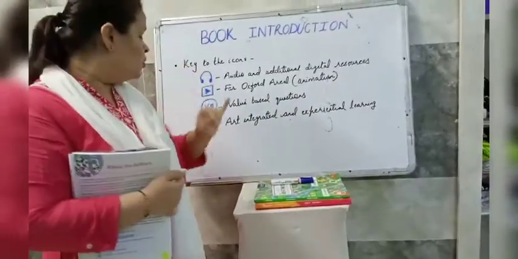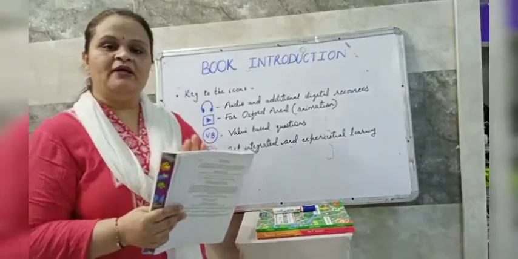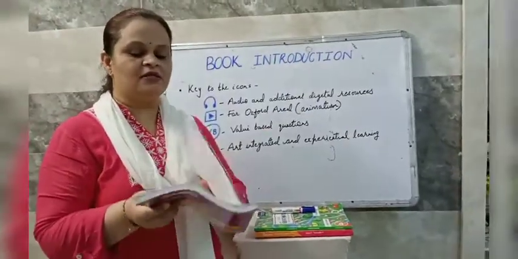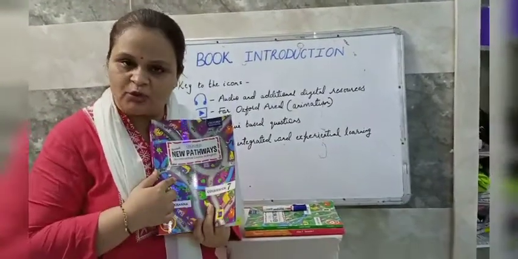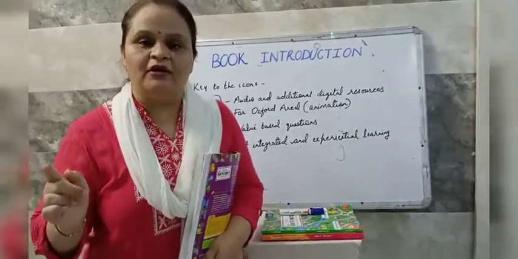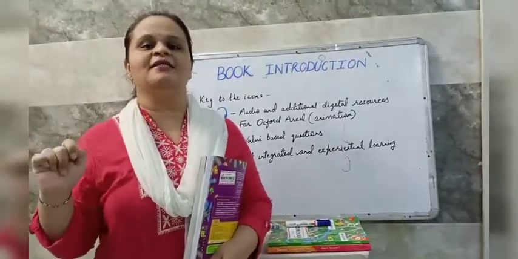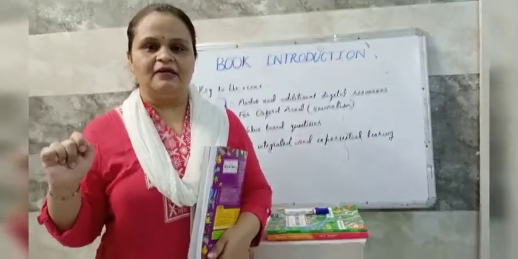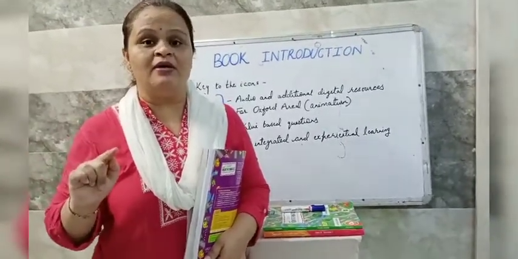And now a new icon is there. See this one in your book also, in a light blue circle. Here it's written art integrated and experiential learning. Now in this book, this is the revised New Pathways, after every unit, one art corner is there.